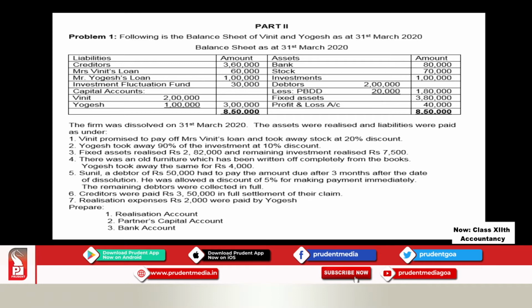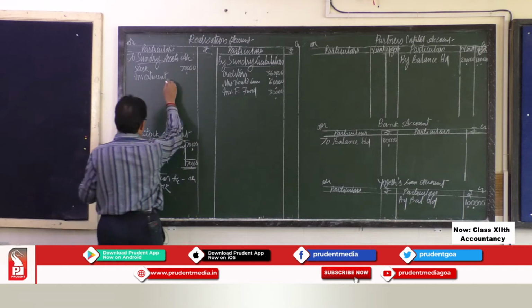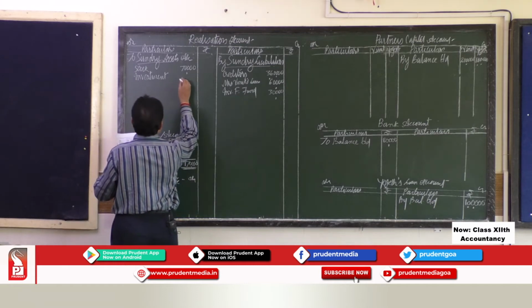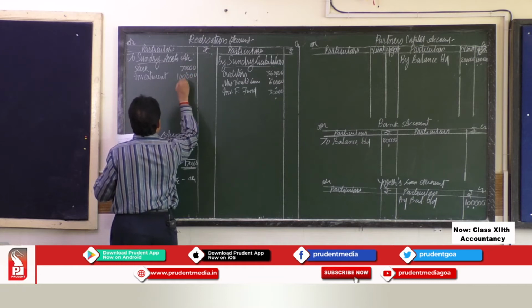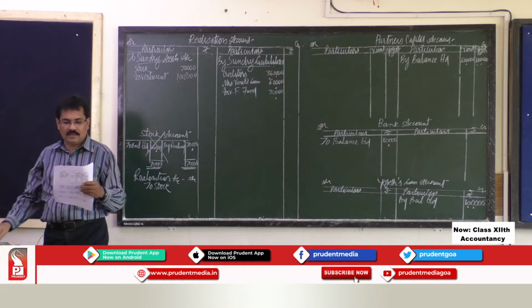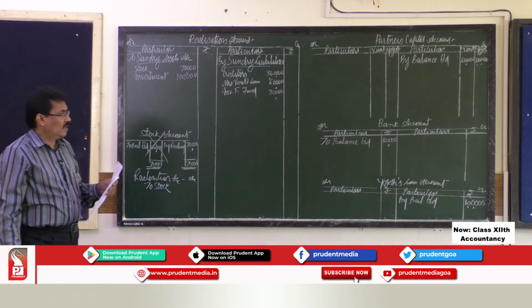Next is investment. Like how we close the stock account, in the same way we have to close the investment account also. Investment also can be realized. You can dispose of whatever investment you have and recover the money. That is why we are transferring investments, rupees 1 lakh. Then we have debtors.